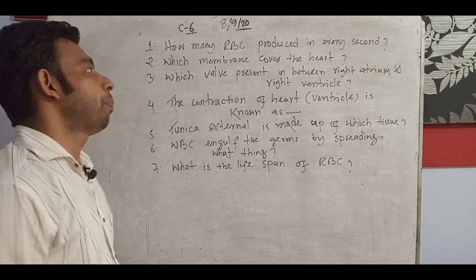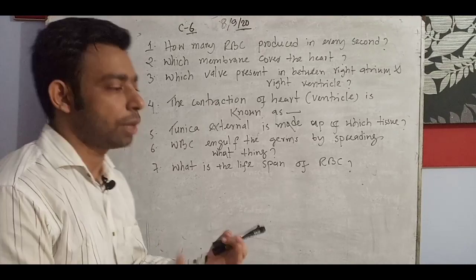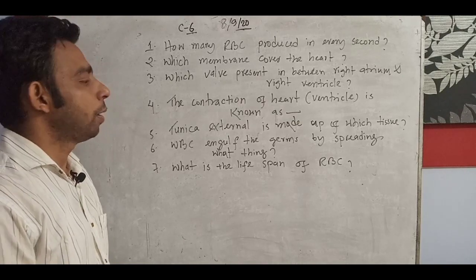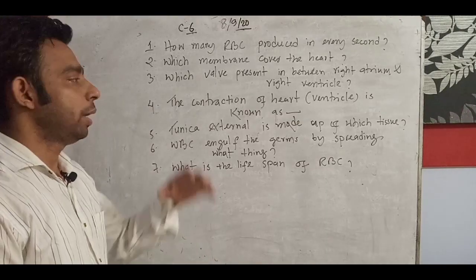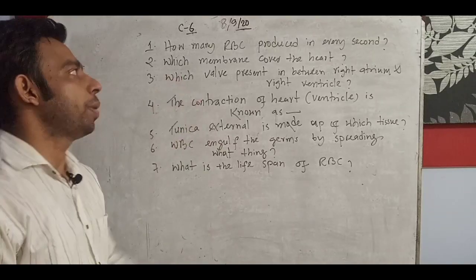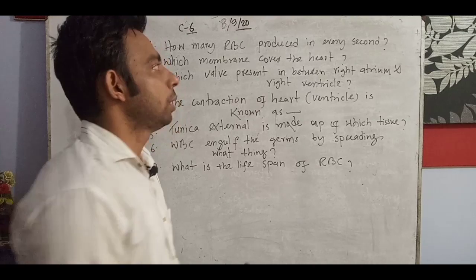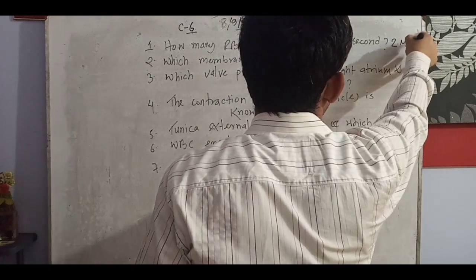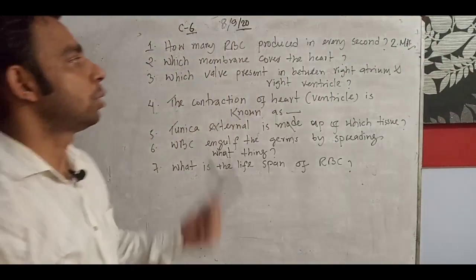How many RBC are produced in every second? Very important question. I have seen it asked at different times, in Cadet College, Public, even in the public exam. It is just about 2 million every second. You can write 2 million.